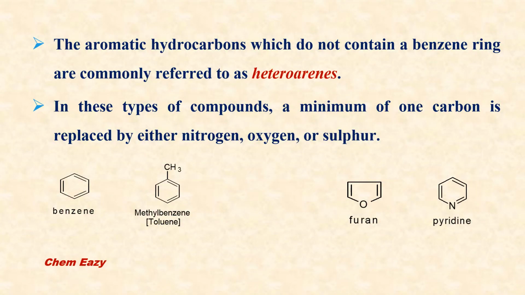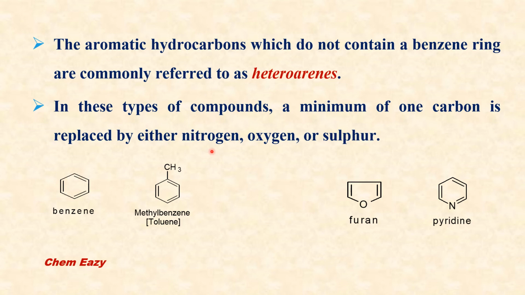In aromatic compounds, if there is no benzene ring, then they are called heteroarenes. In heteroarenes, at least one carbon atom is replaced by either nitrogen, oxygen or sulfur.